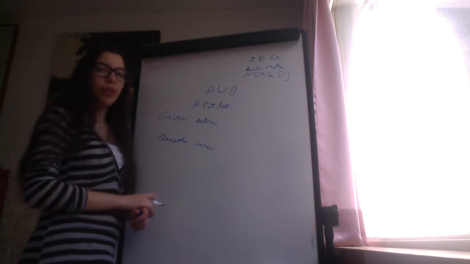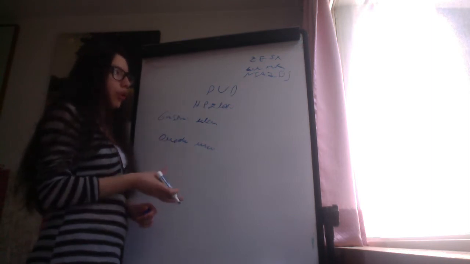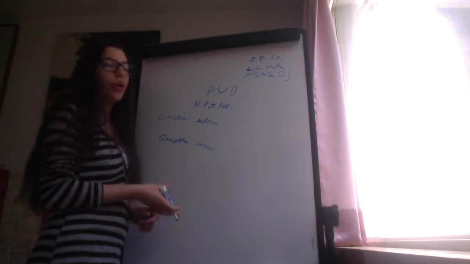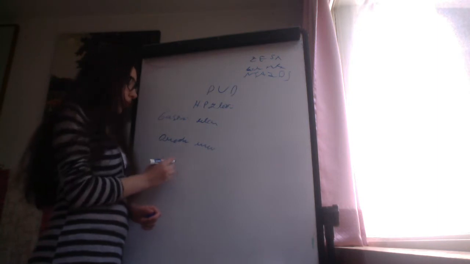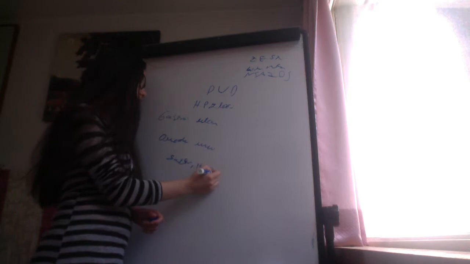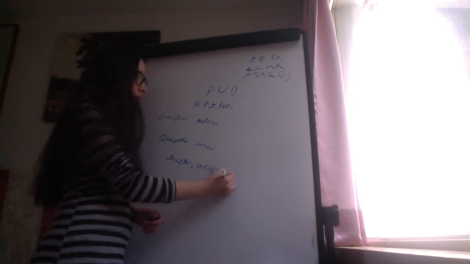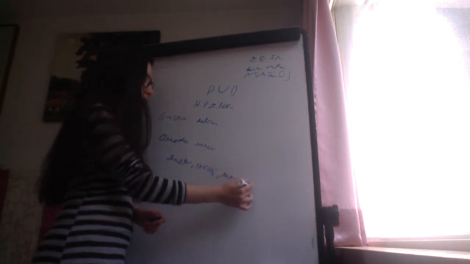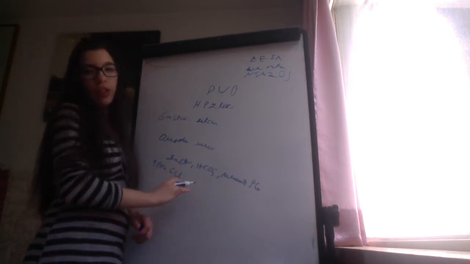Let's remind ourselves of the protective molecules or protective hormones for the mucosa. So we have gastrin, bicarbonate, mucus, and prostaglandins. Gastrin increases the proliferation of cells in the proliferative zone.